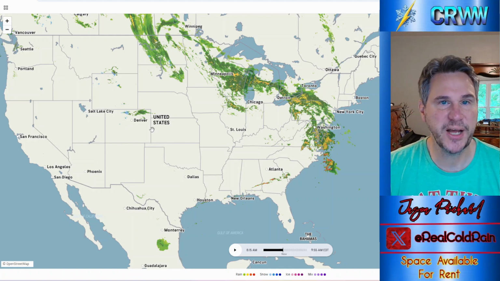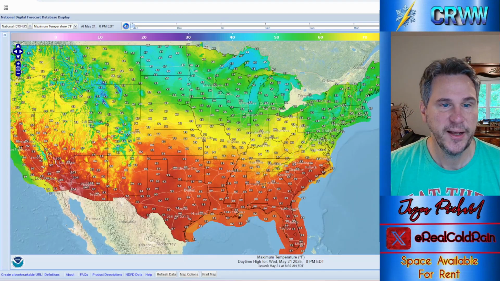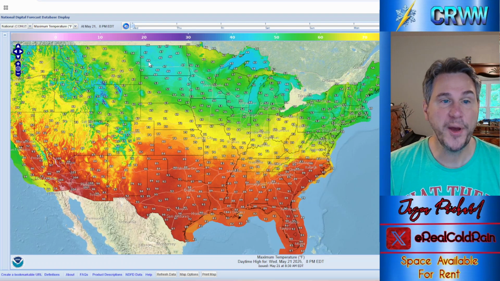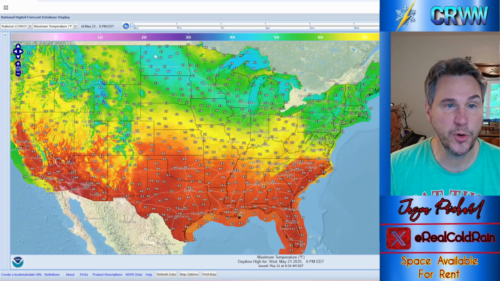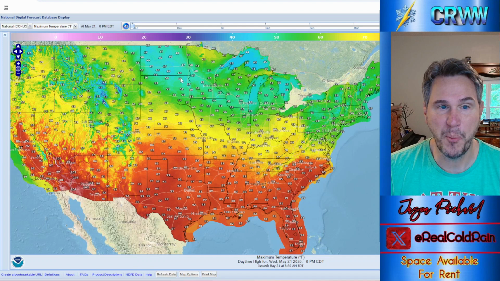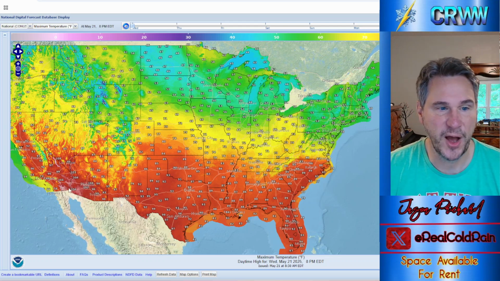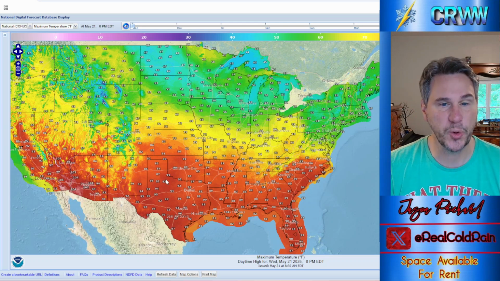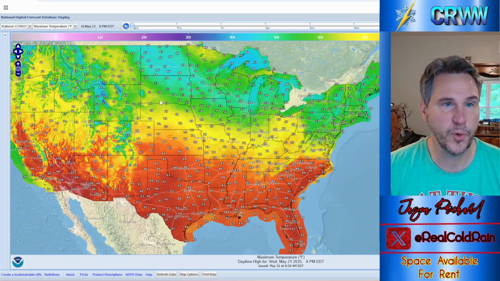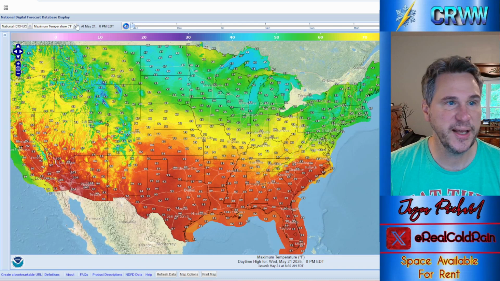A couple little snow showers out in the higher elevations in the Rockies. Looking at high temperatures today, it's going to continue to be cool, 40s and 50s across much of the north-central plains, Midwest, Great Lakes, into the northeast and northern mid-Atlantic. We're not going to get out of the 50s today under clouds and rain. Out in the Rockies, the same story. 60s and 70s through the middle of the country, and 80s and 90s, even some hundreds down here in the desert Southwest, Mojave Desert, places like that. You guys are going to soar into the hundreds. Everybody else, 80s, 90s, Florida in the 90s with humid conditions.